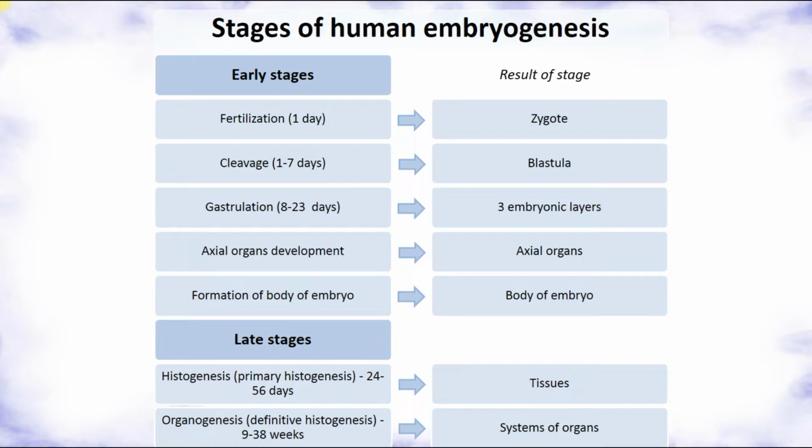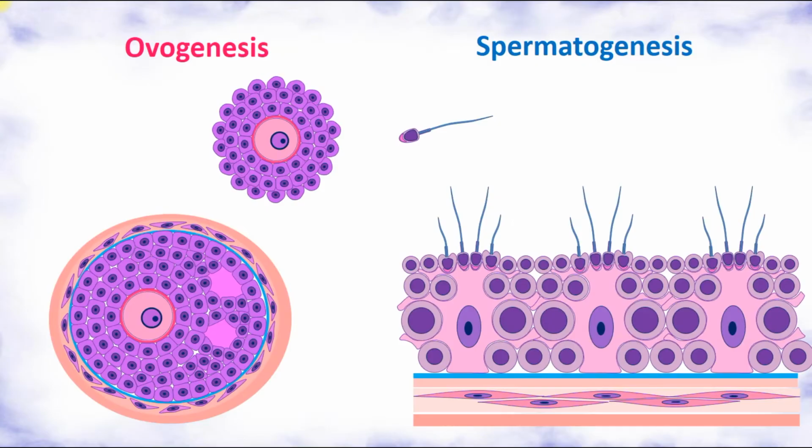And early stages of human embryogenesis are discussed in other topics, in other videos, and today we will talk about the development of the extraembryonic organs, how tissues and organs provide development of embryo, its nutrition, feeding during intrauterine development. So, embryogenesis begins from fertilization, and there is a period of progenesis, which includes ovogenesis, formation of ova, female gametes, and it takes place in the follicles of ovaries.